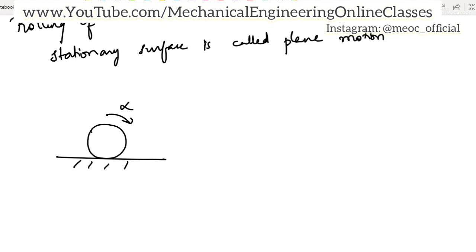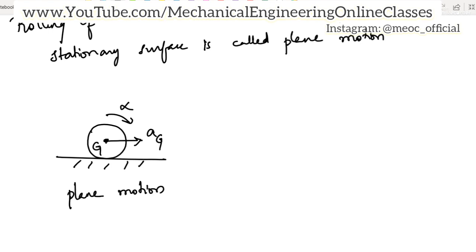So the object will be under rotation and also translation. For a circular disc or wheel or a sphere, its center will be the center of gravity. So this G will always be in translation with some acceleration a_G. The rotation is happening, whose angular acceleration is alpha. So this is an example of plane motion.